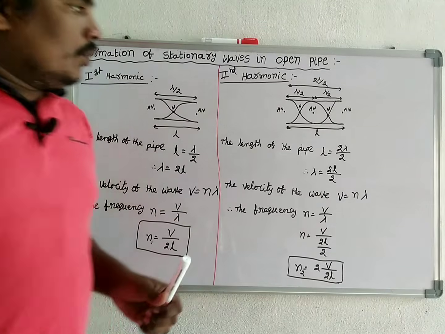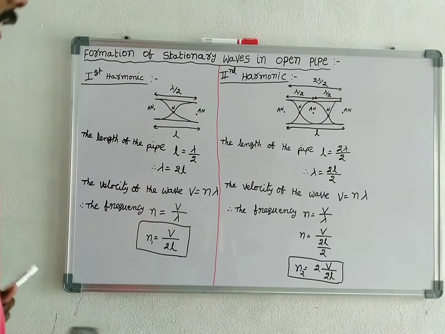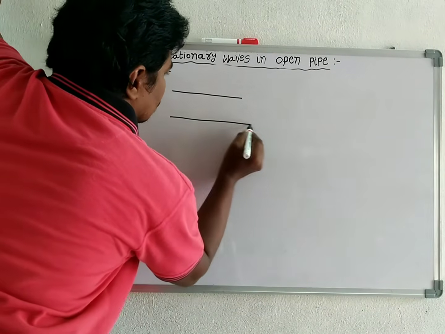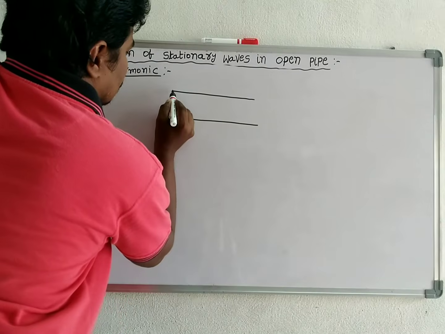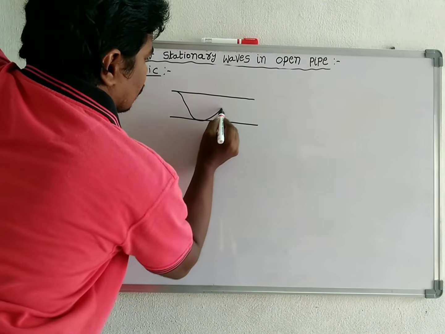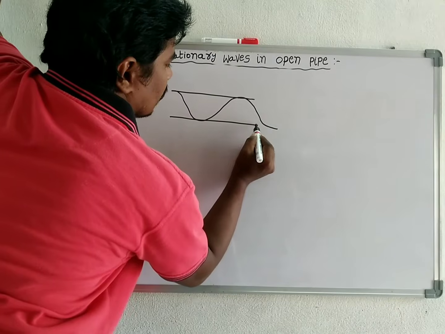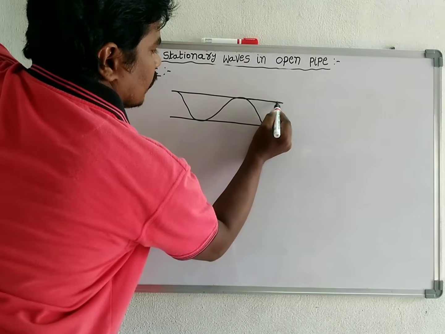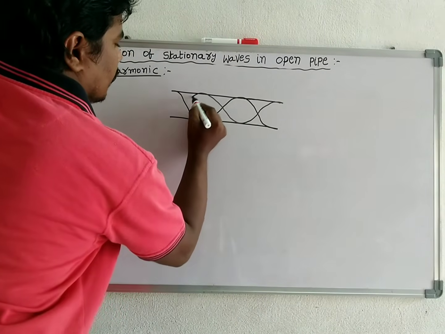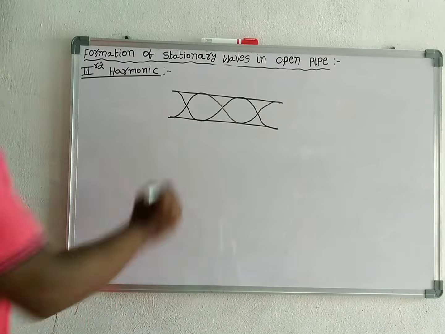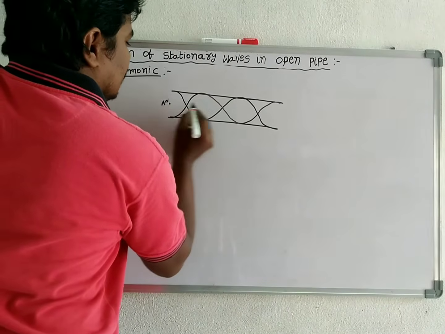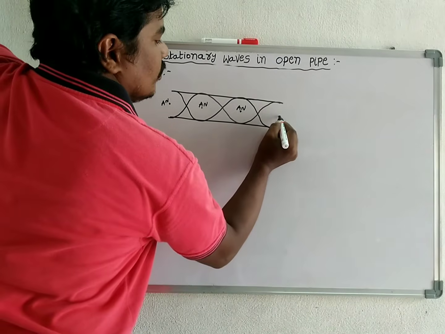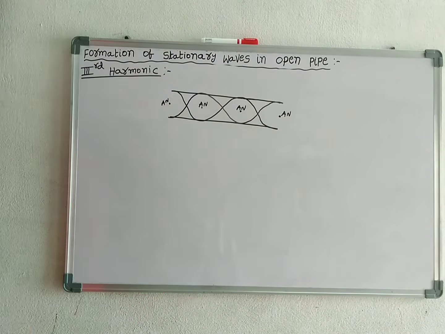Now we go to third harmonic. Like this. Let this be antinode, this is antinode, this is antinode, and this is also antinode.